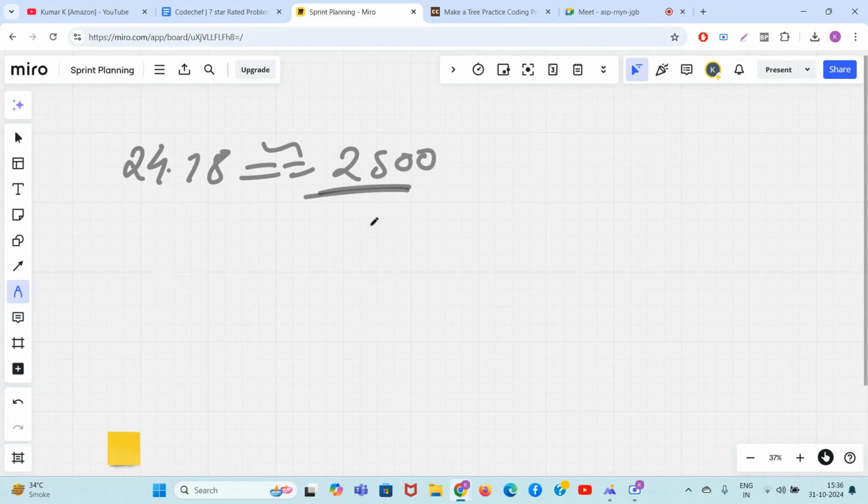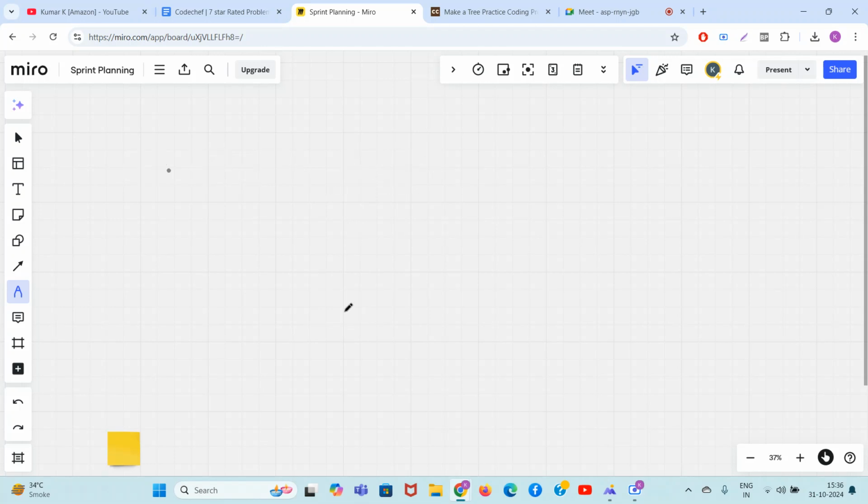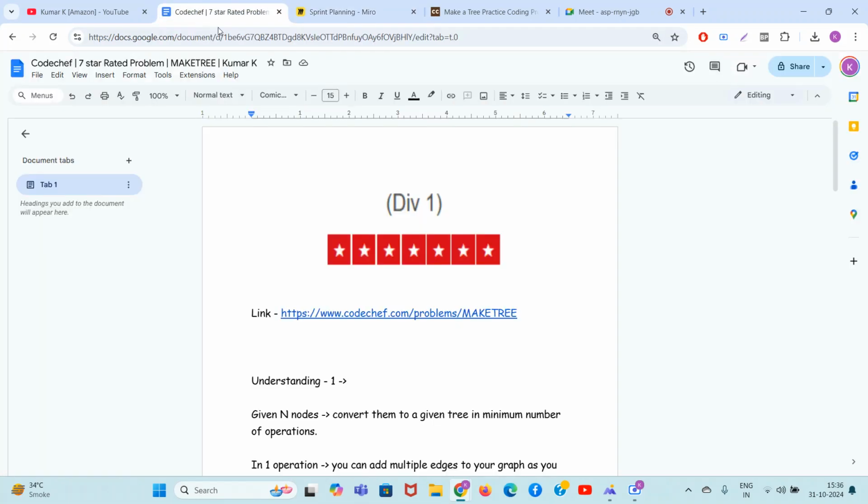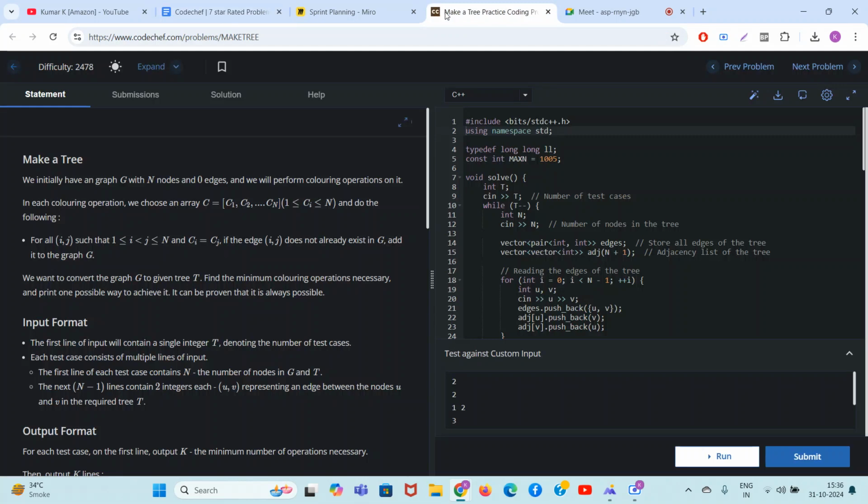It means if you solve this problem correctly in the contest, you can become 7 stars on Codechef. That's the level of this problem, and we are going to solve it. That's why I call it a 7-star rated problem. It's based on trees. This problem will show you that you just need basic observations. Just with basic observations, you can get such high level ratings. So let's deep dive into the problem.